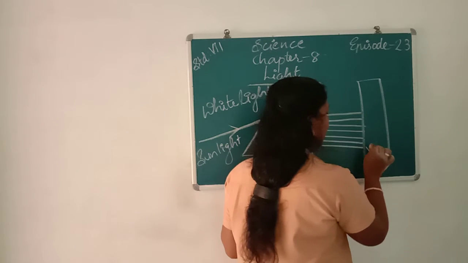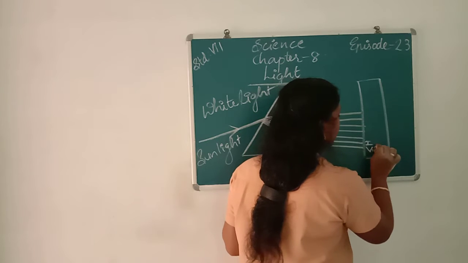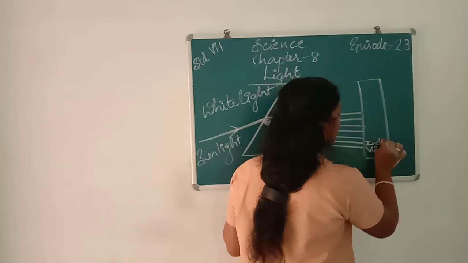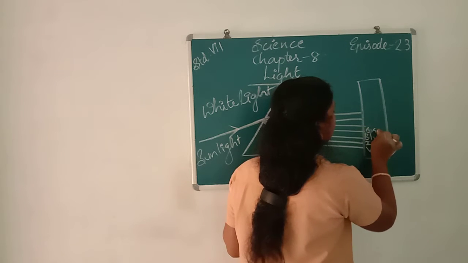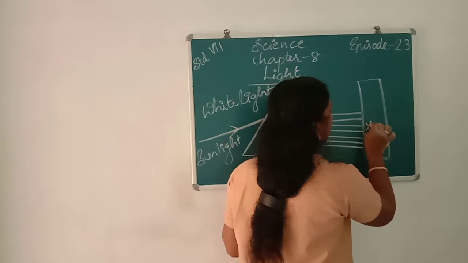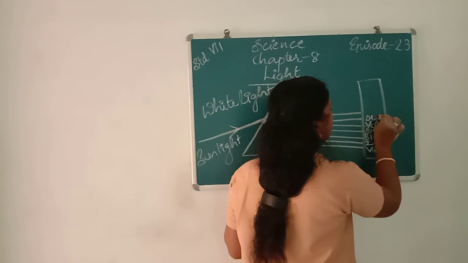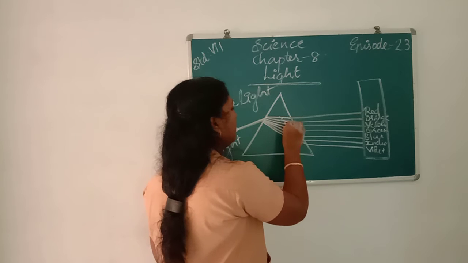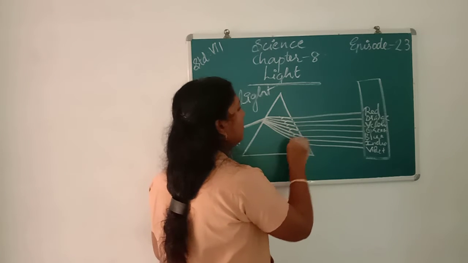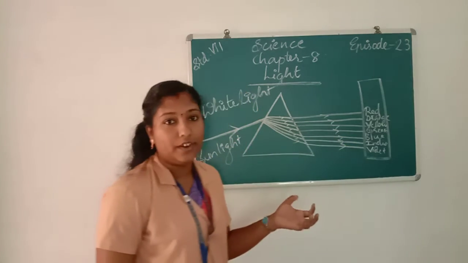The colors are violet, indigo, blue, green, yellow, orange and red.